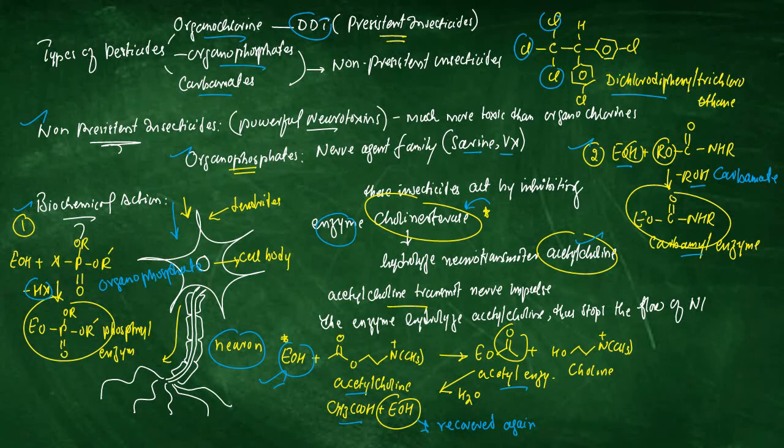Once this enzyme is captured by both types of pesticide, the acetylcholine will continue to pour into the synapse, and it will trigger an unstoppable flow of nerve impulse. This unstoppable flow of nerve impulse ultimately paralyzes the prey and kills it. So this is all about the non-persistent insecticides that are very powerful neurotoxins.